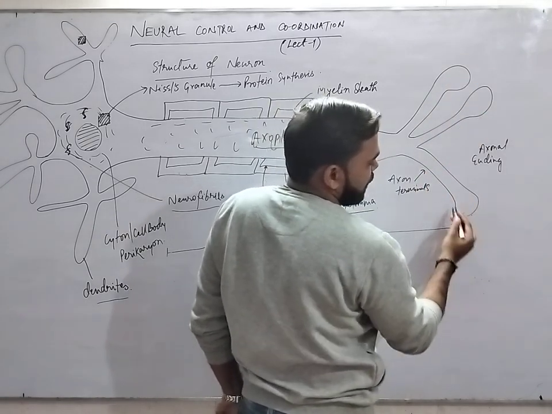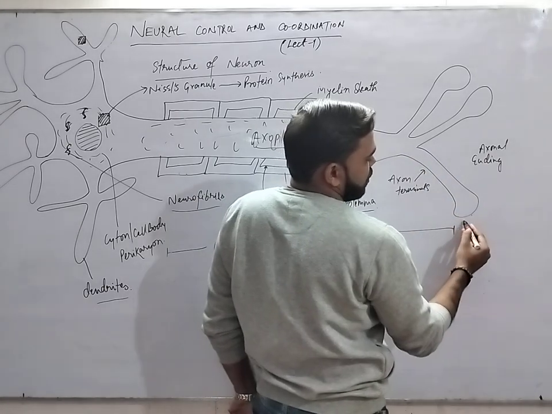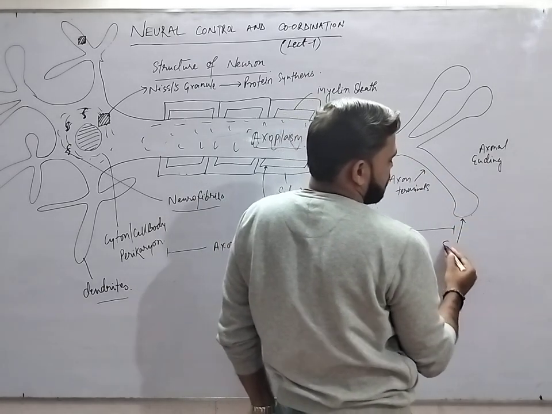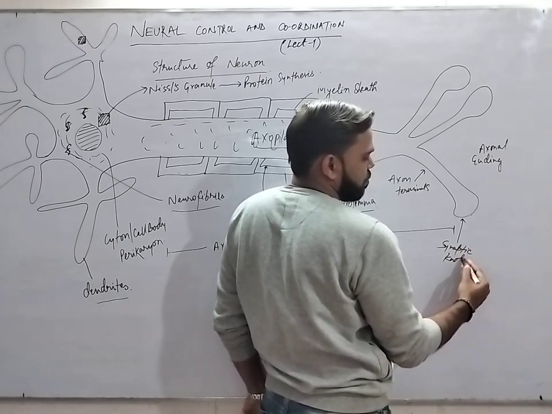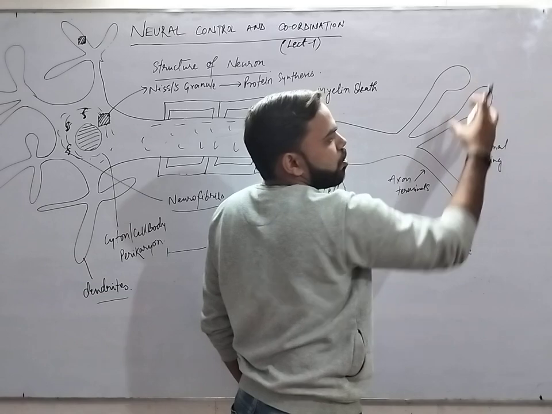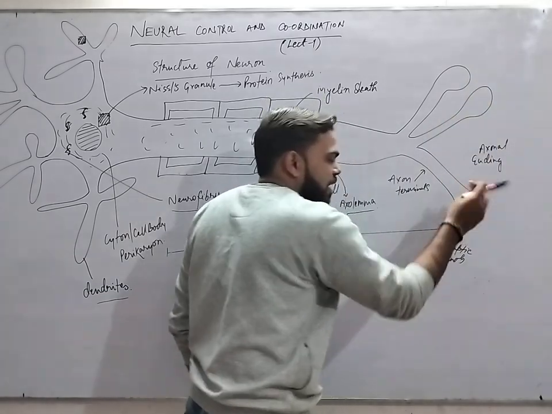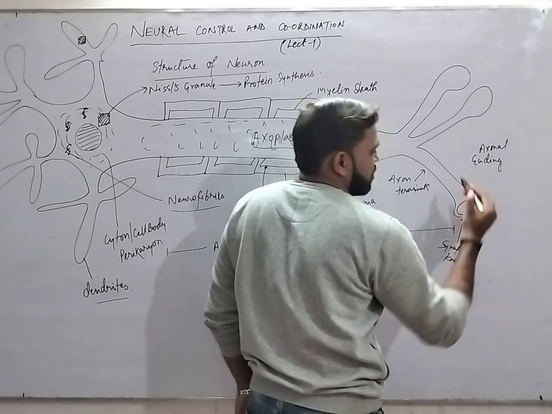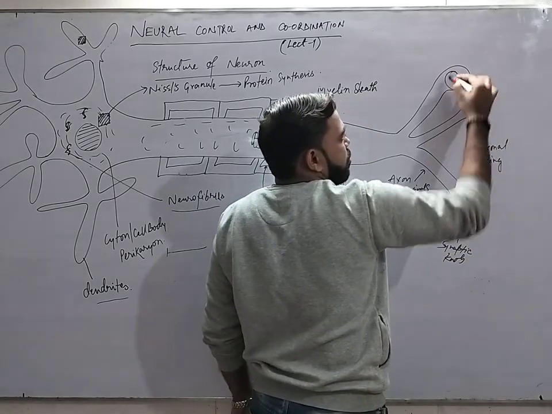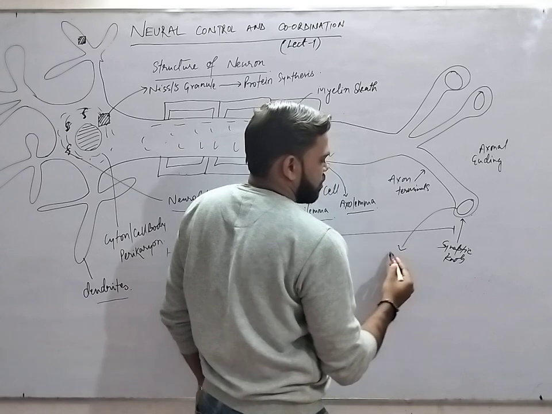The swollen part at the end of these terminals is called the synaptic knob. These are the synaptic knobs, the swollen part. And inside the synaptic knob there are synaptic vesicles.